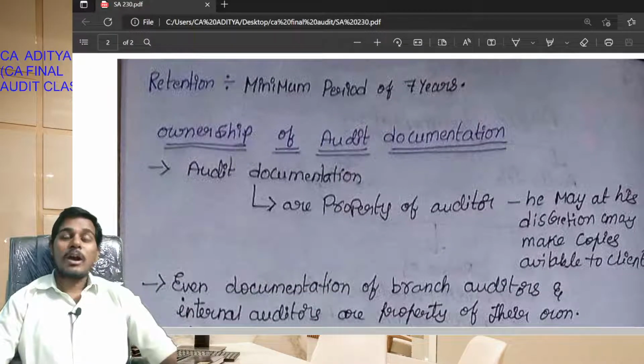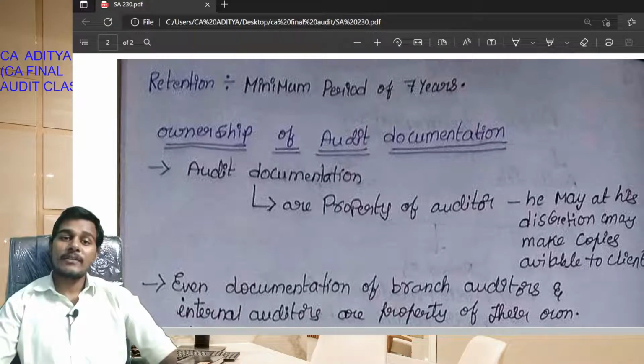Okay students, for how much time should the audit documentation be kept? It should be kept for a minimum period of 7 years as per SA 230.